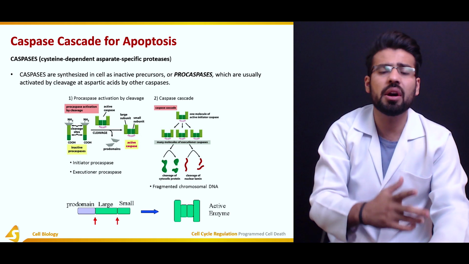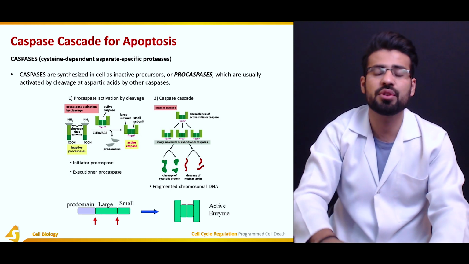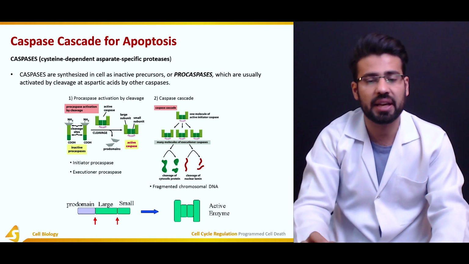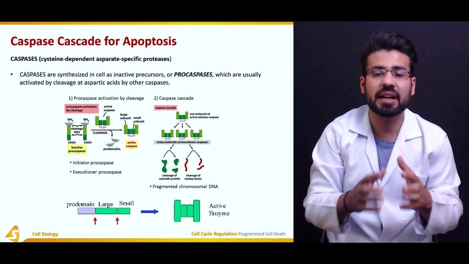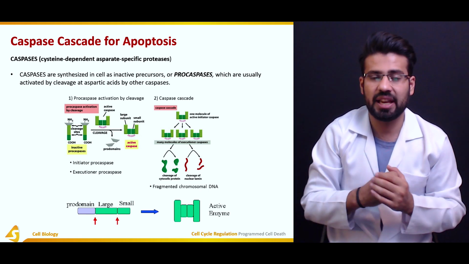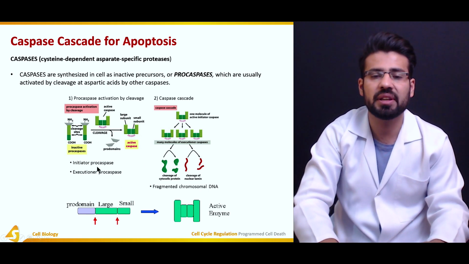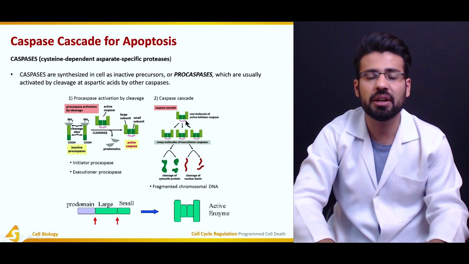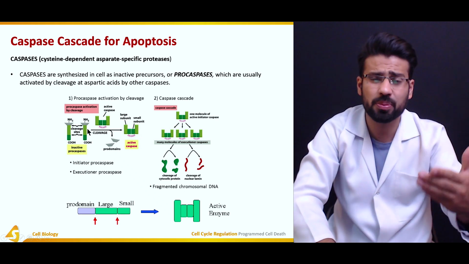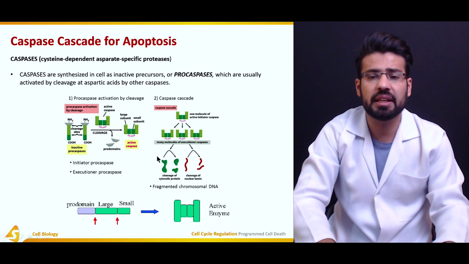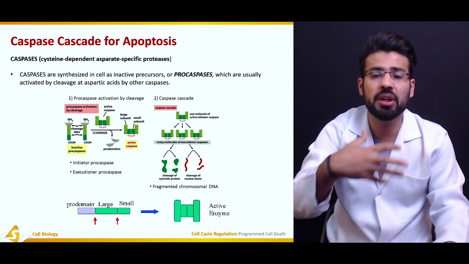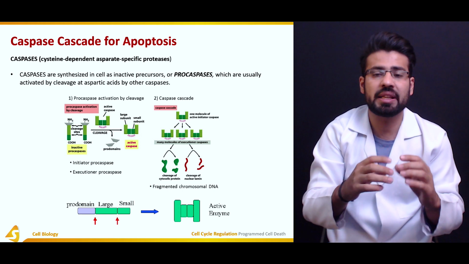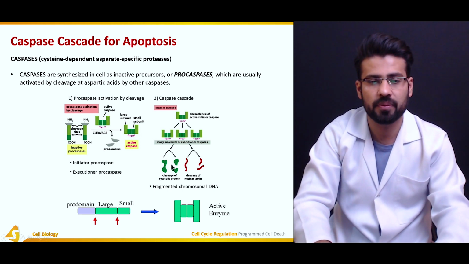So what happens when we're talking about caspase cascade initiation? One molecule of an active initiator caspase is going to cause the activation of other caspases by chopping down the domain. For example, if this caspase was activated, it is going to chop down the cleavage site over here of the other caspases as well, and this would result in the activation of caspases that are specified for their executional roles.